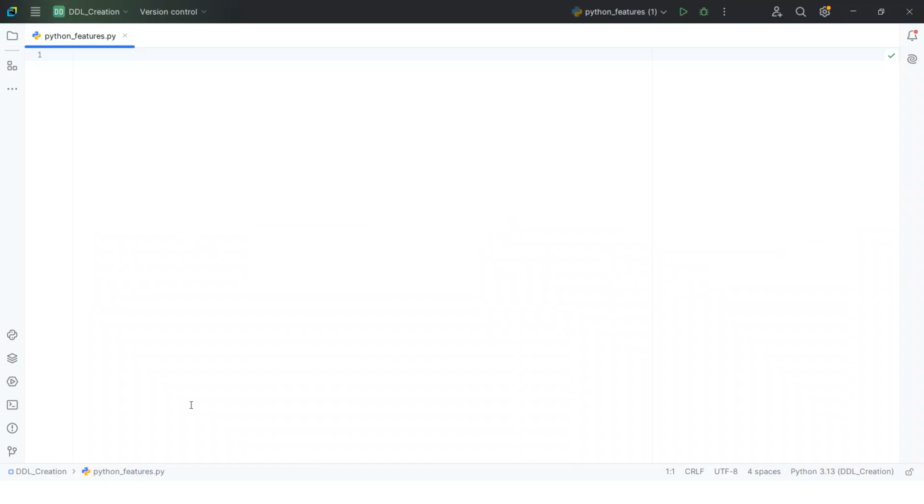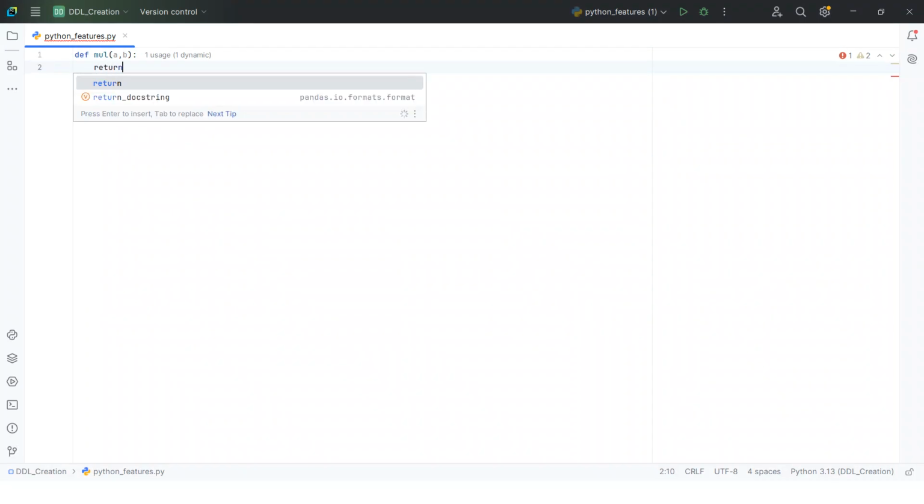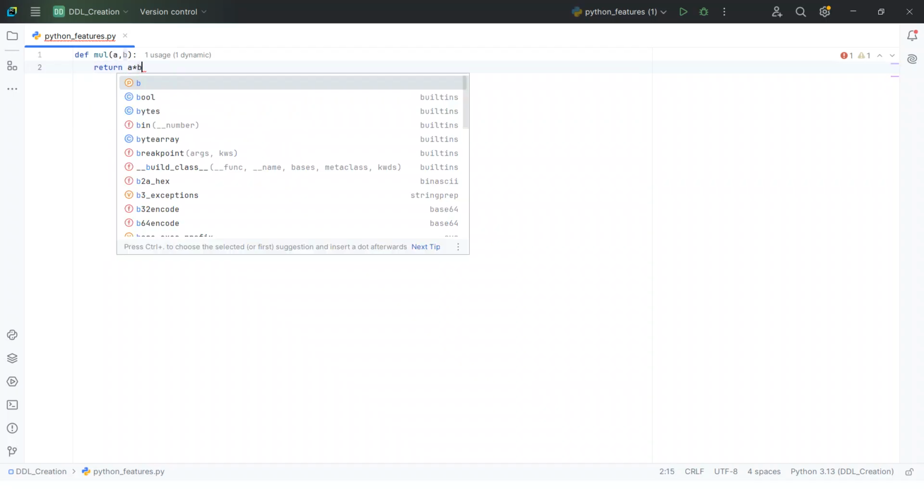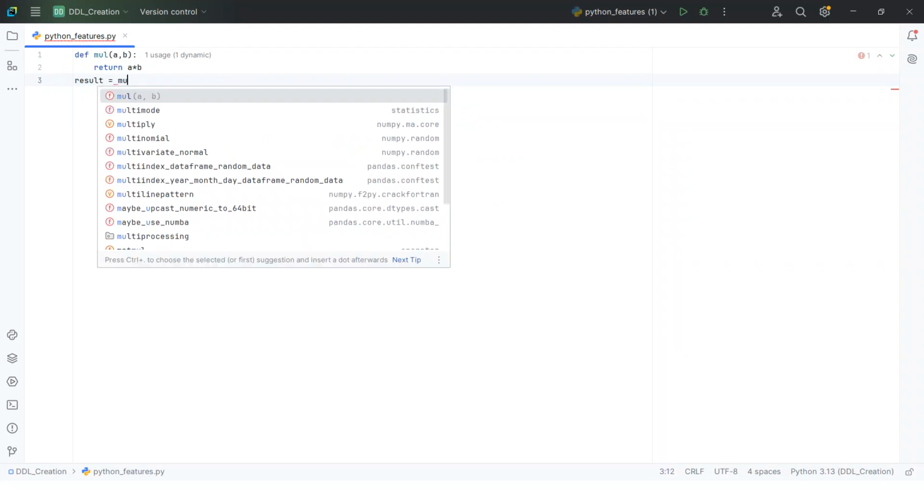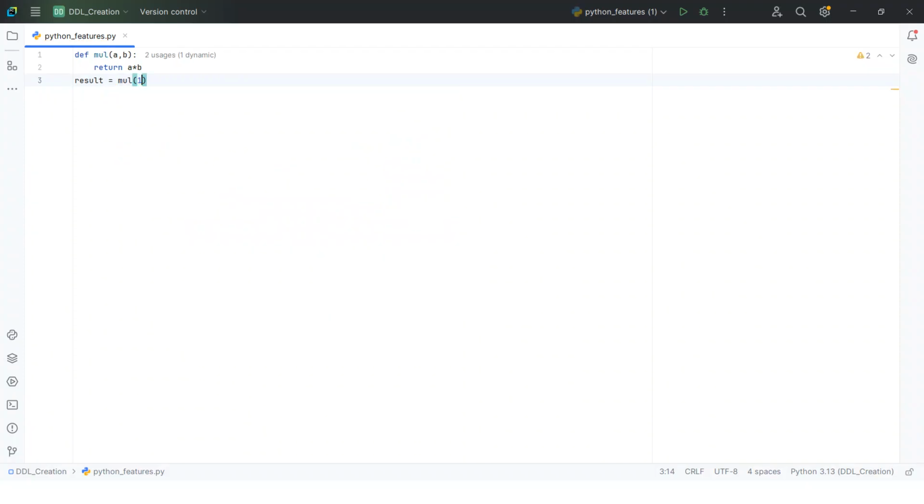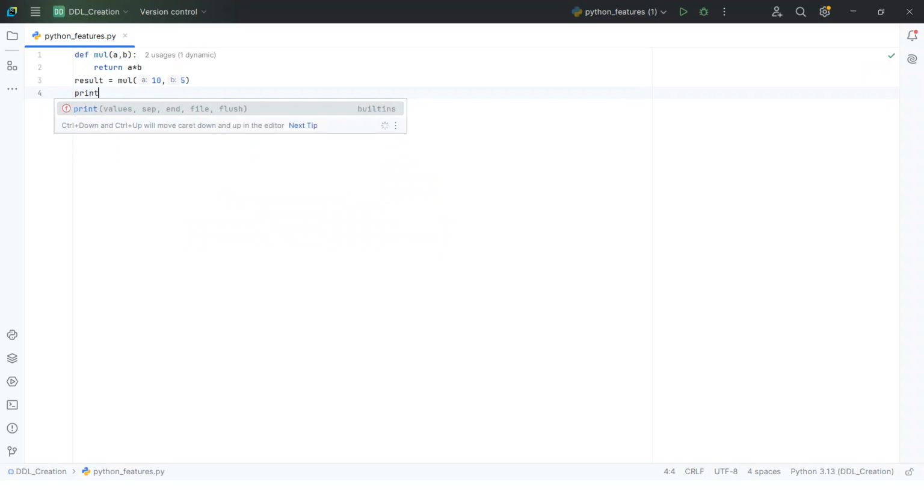Okay, so here I will take the basic code definition of multiplication a comma b. Simply I will write the return statement, return a into b, and result equal to multiplication of 10 comma 5, and print result.